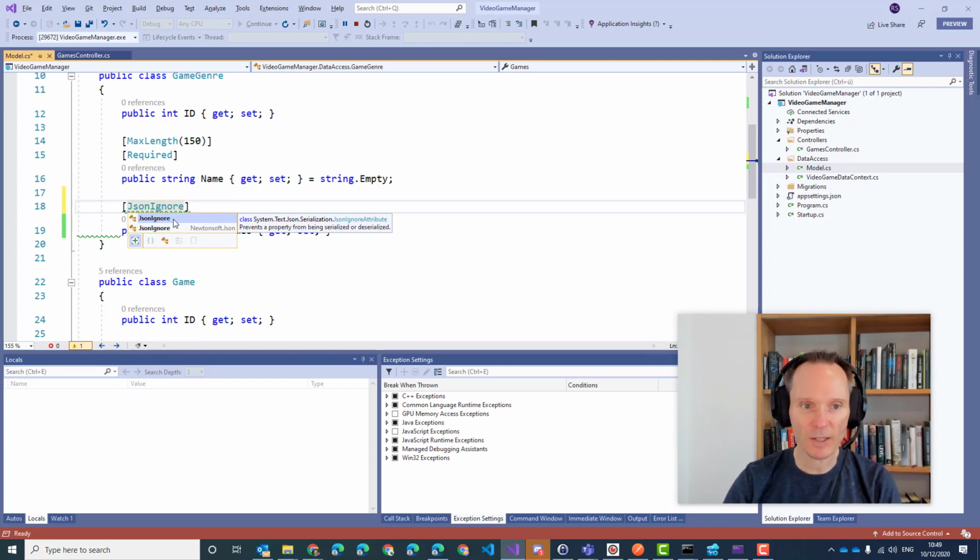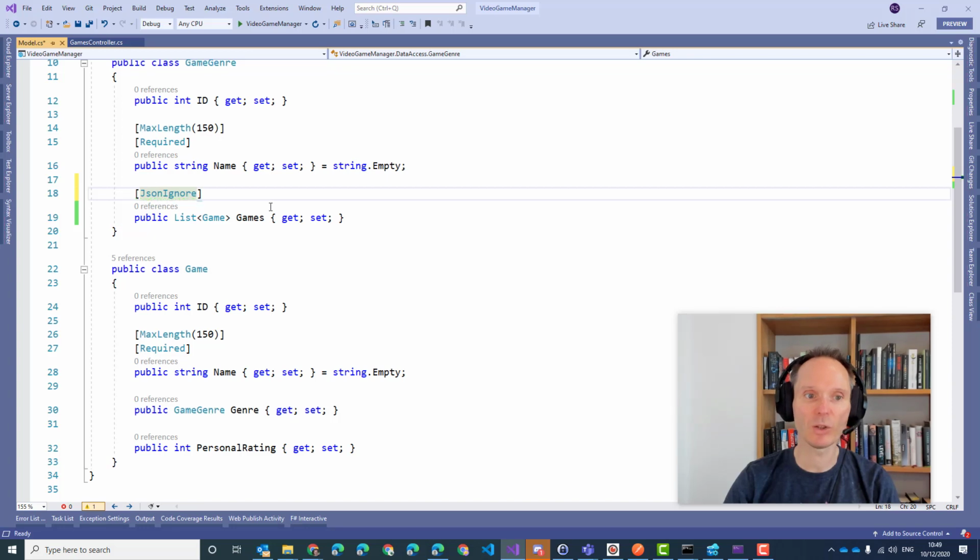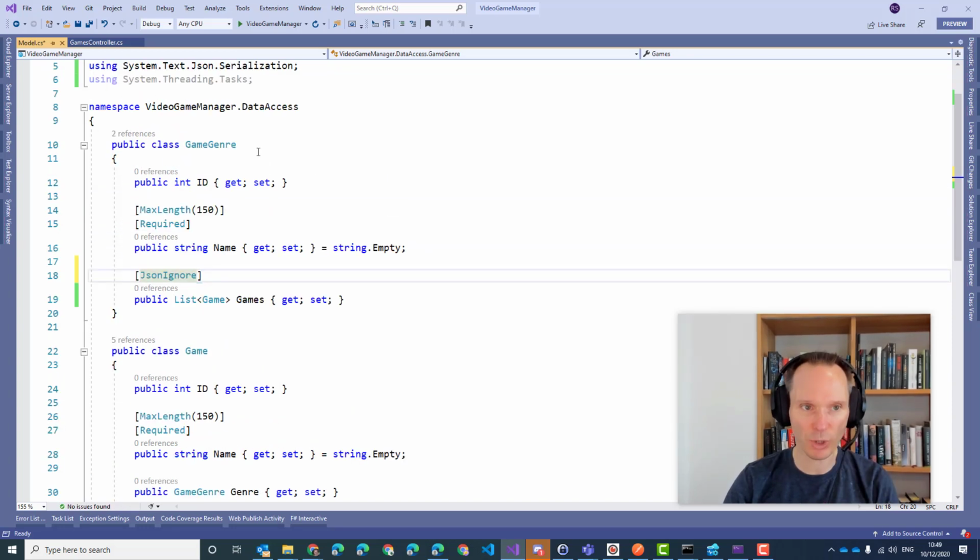That's important. We are not using Newtonsoft JSON here. We are using System.Text.Json, the new thing. JSON ignore should be written on top of the list of games in the genre.